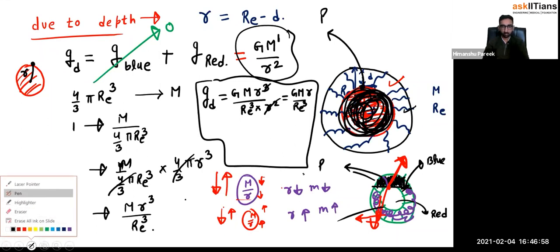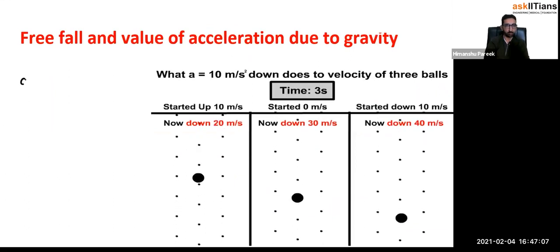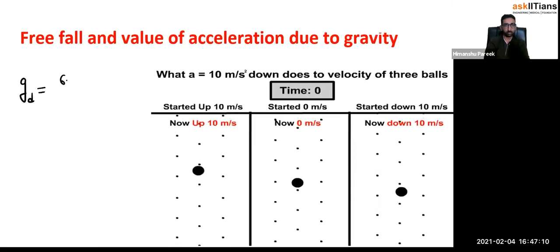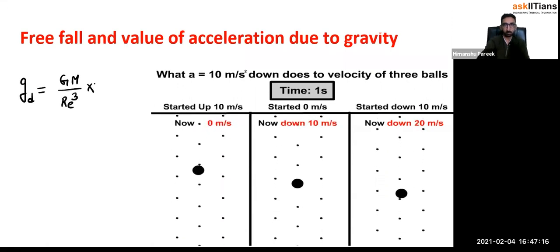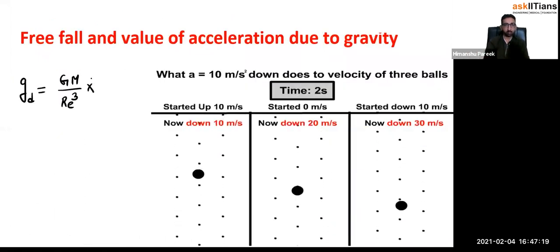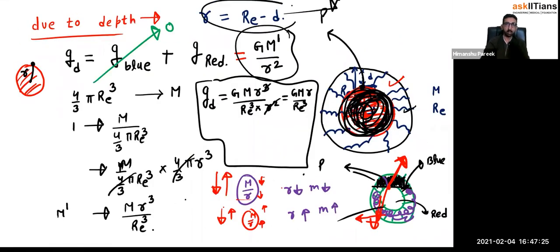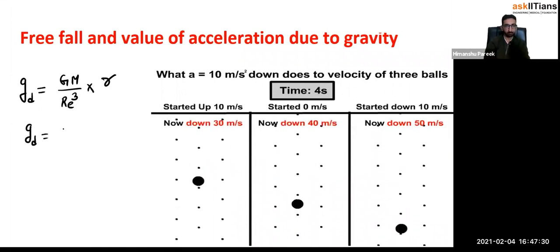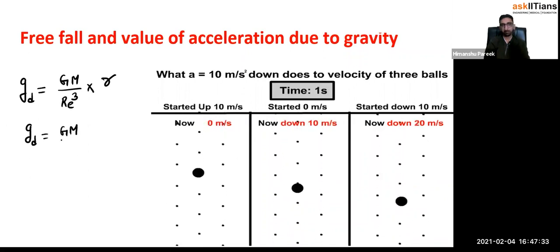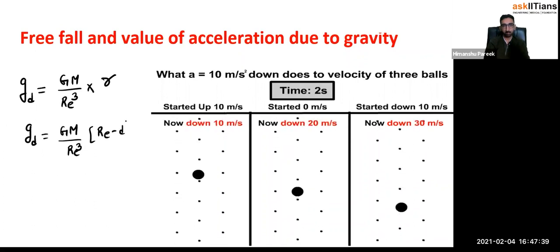Now let me go to the next part here. So here we can see the gravitational field intensity has become this much. Let me write it here, if it is becoming confusing. So small g is equal to GM divided by Re cubed multiplied by small r. Now what was the small r? Small r was nothing but Re minus d. So g d is GM by Re cubed, and small r is nothing but Re minus d.